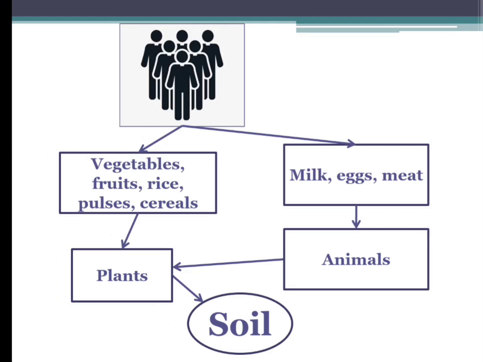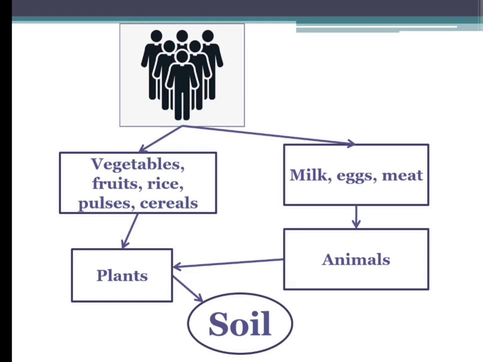So we can say that humans and animals depend on plants which grow in the soil, isn't it? That means we depend on soil directly or indirectly, children. So that's why we have to conserve the soil.